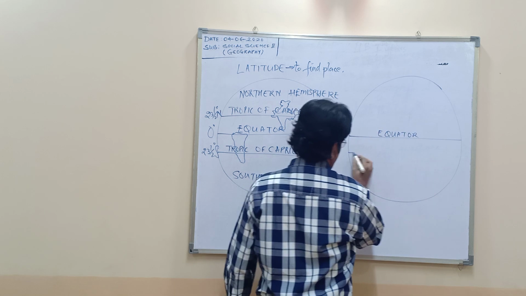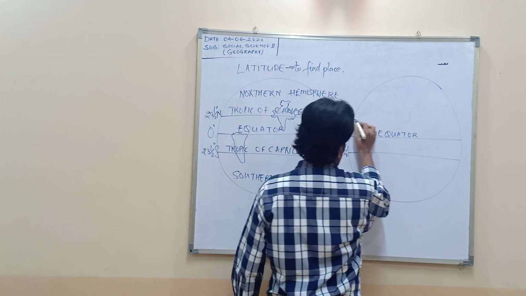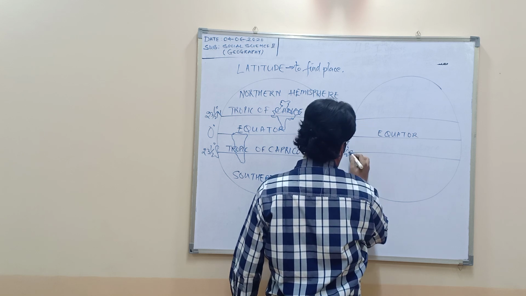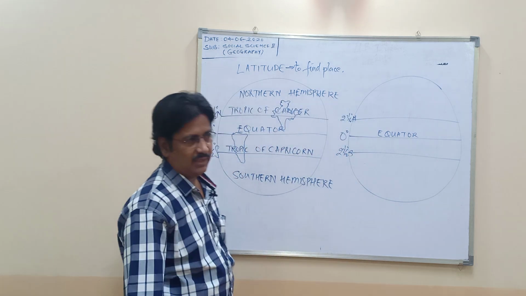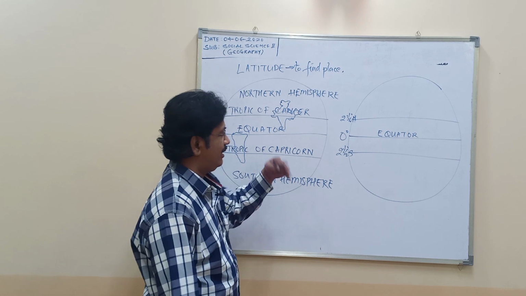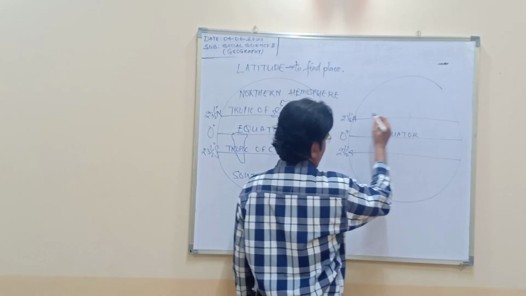You have your 23.5-degree line north and south. Now everything has different zones also. I'll come to that later on. First, how many latitudes are there?